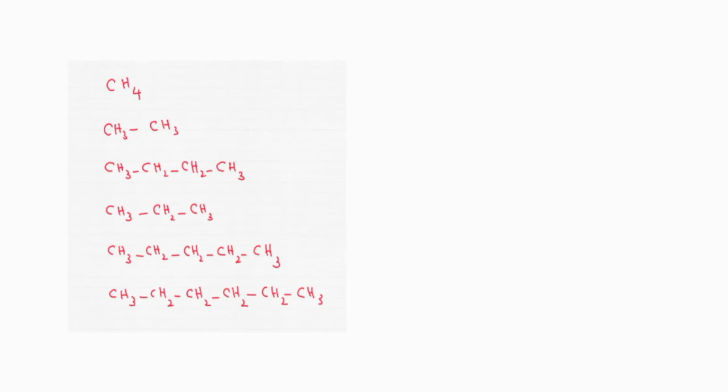I'll try to name these compounds. Which is the first one? A 1-carbon alkane. So this is methane. We have learned this one. Now see this one, a 2-carbon alkane. That is nothing but ethane. Now see, 1, 2, 3, 4. A 4-carbon alkane. What is the name of this compound? That is nothing but butane. Correct? We have already discussed this. I'm not repeating that again. 3-carbon alkane. If 3 carbon atoms are there, which is the root word? That will be prop. So the compound is propane.